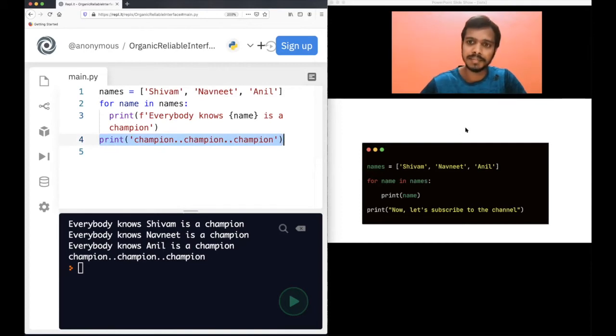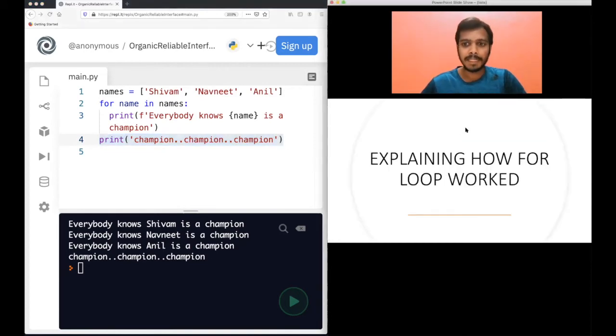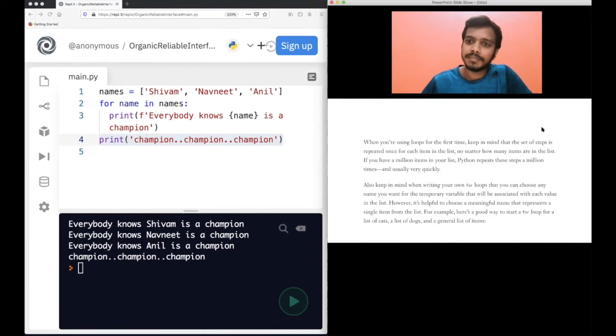Very important to remember. Okay, explaining how the for loop works, I already have explained it using my pencil and tab. So if you have any doubts on the for loop, like how it works, if you're not able to understand, please ask me in comments because that's very important to understand how the for loop works. Okay, let me continue.